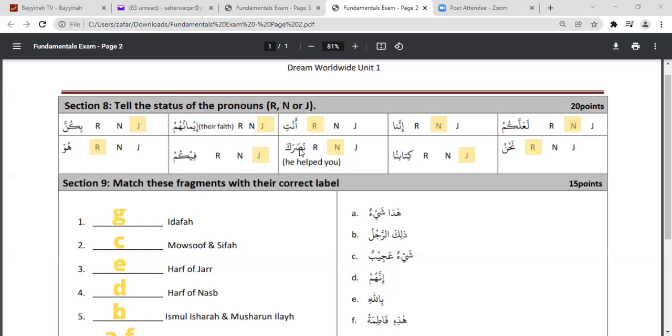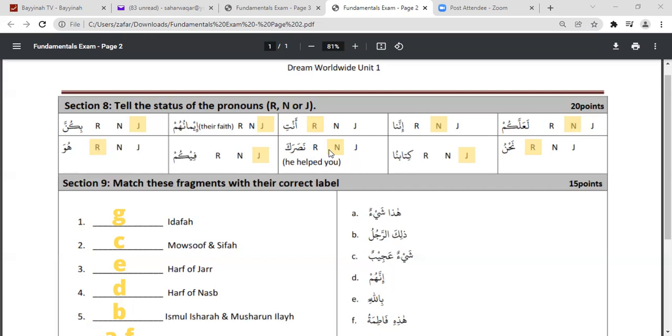And nasara, if we remember our chart of the past tense, the first word that was there was nasara. So nasara is fail, and because this pronoun is attached to a fail, it becomes the object, and therefore this pronoun is in the nasab status.